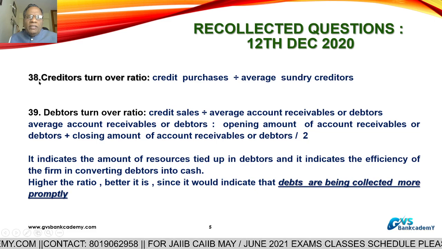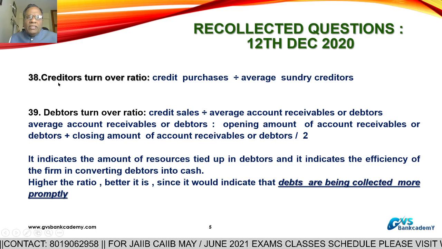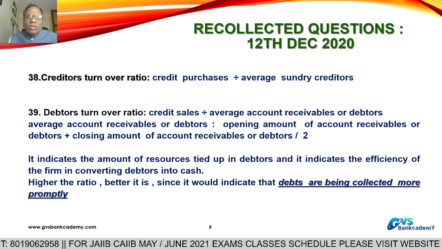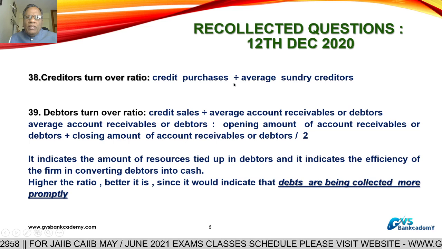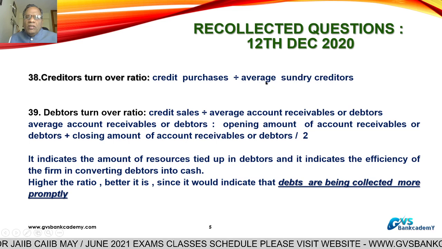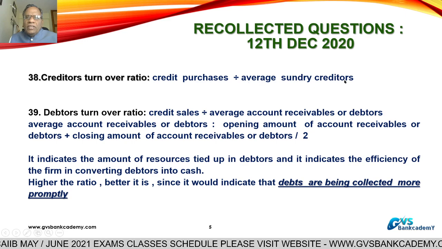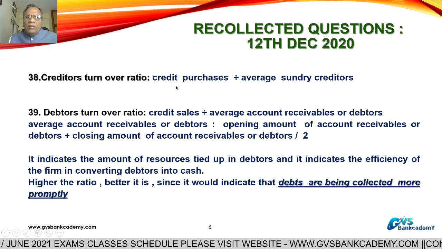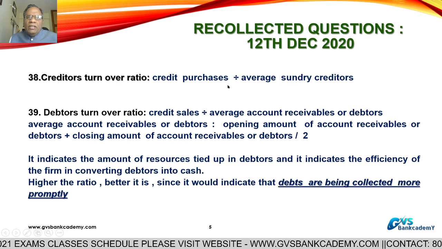Question number 38, creditors turnover ratio. Creditors means credit purchases. The creditors turnover ratio is credit purchases divided by average sundry creditors. Average sundry creditors means the outstanding at the beginning of the year plus the outstanding at the end of the year, divided by 2. Credit purchases by average sundry creditors gives you the creditors turnover ratio in times.